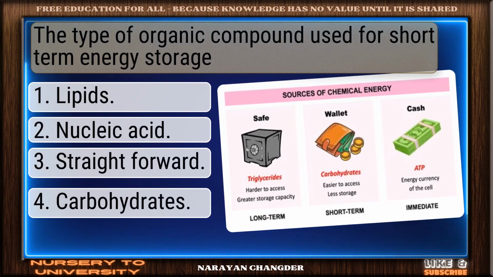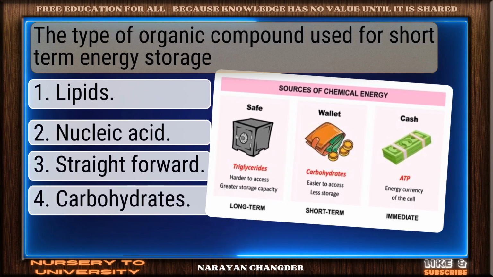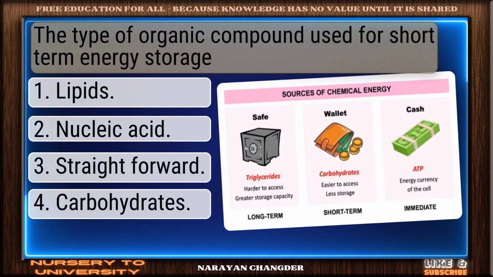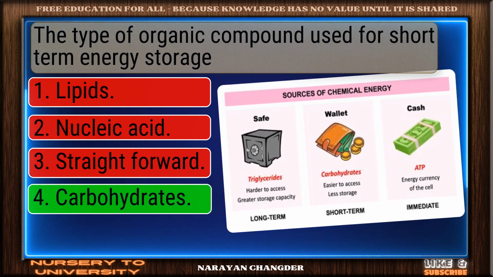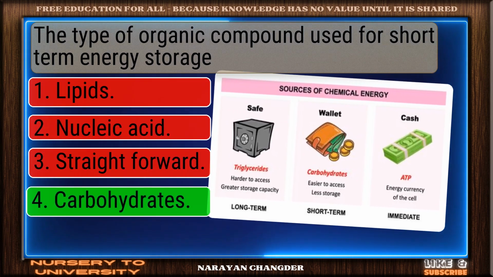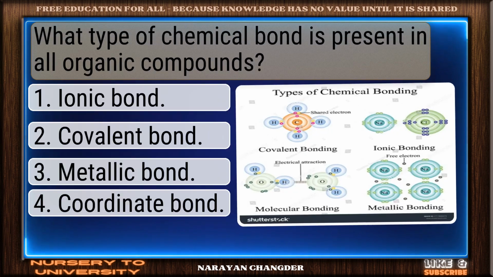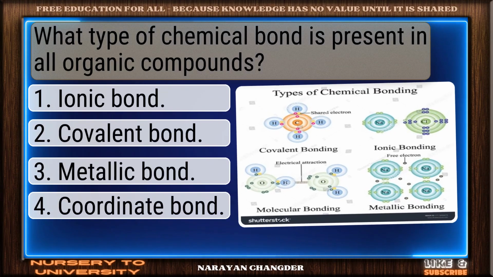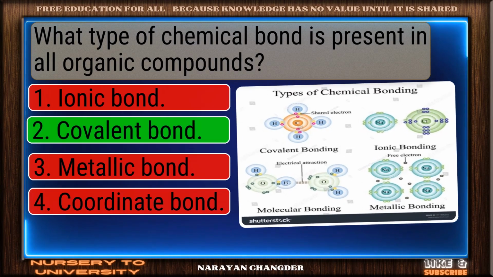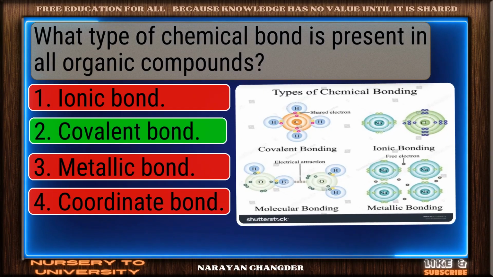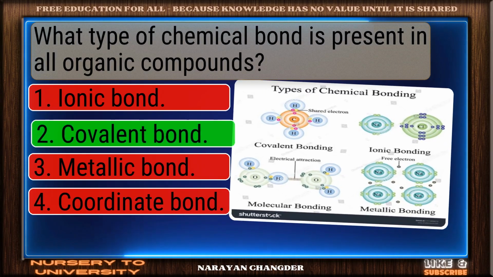The type of organic compound used for short-term energy storage. Well done. Carbohydrates is the right choice. What type of chemical bond is present in all organic compounds? Strong choice. Covalent bond is the right answer.